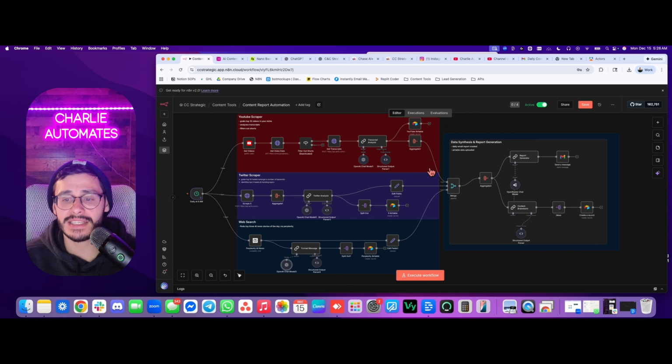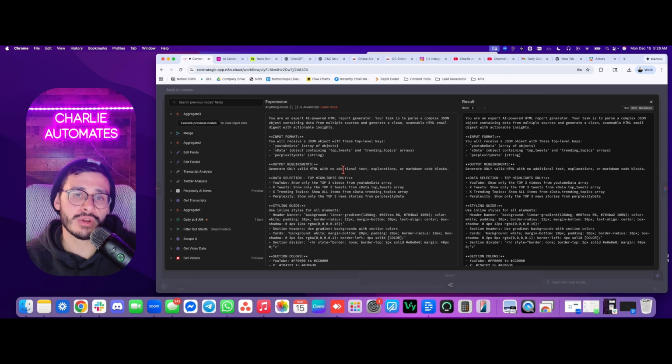So what's the difference here? The report generator is what's going to generate the content for the email that we originally saw before. And this is what that prompt looks like. And it's going to send it in HTML so my email looks super clean. So it actually looks like a report was sent to me, right? So you can come down here. I would pretty much leave this alone. The only thing that I would change is the name of the report for yourself.